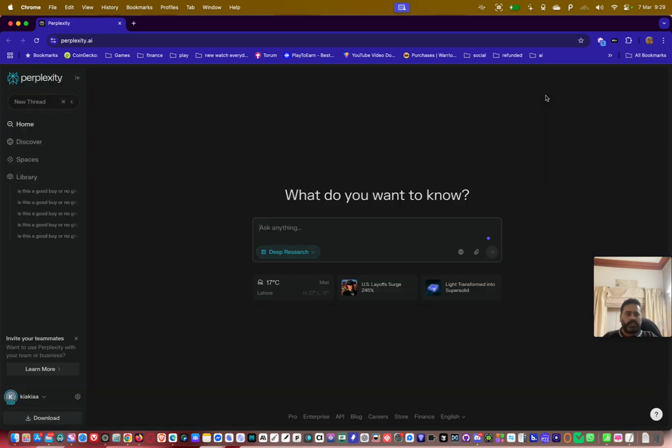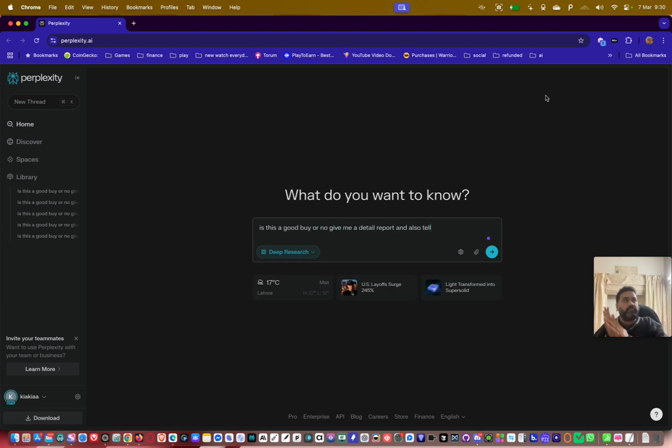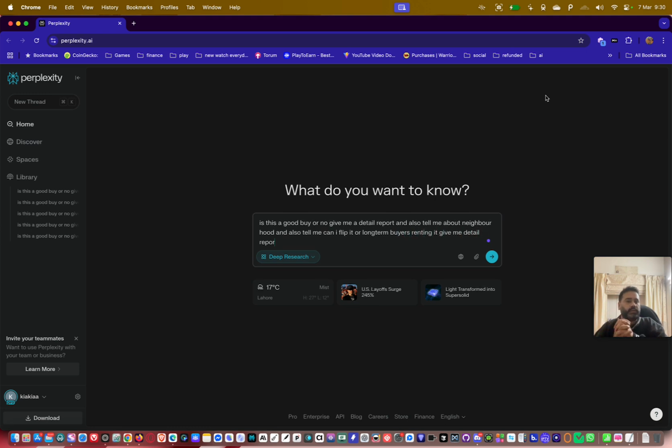Now once the automation has started, it goes to this page. Then in this page it will type my prompt and the web link which I just gave it, and then there will be a delay of 5 minutes. I put a 5 minute delay on this just to show you how fast it works, because I don't want to make any mistakes.